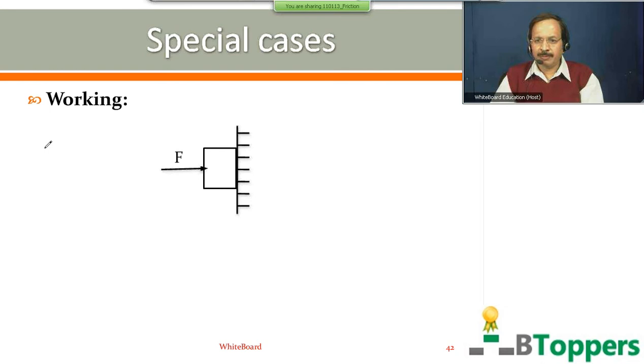Figure shows the block of mass m which is pressed against a vertical wall, applying horizontal force of magnitude F directed towards right. So the block is pressed against the vertical wall towards right. The normal reaction force on the block by surface of the wall acts perpendicular to surface of the wall and directed away from surface of the wall.